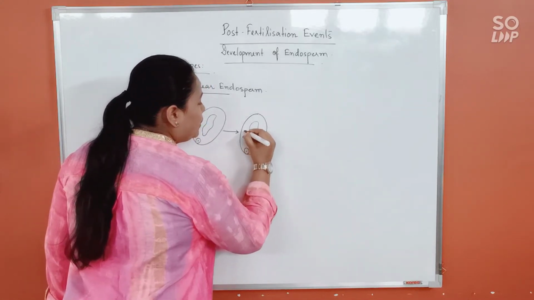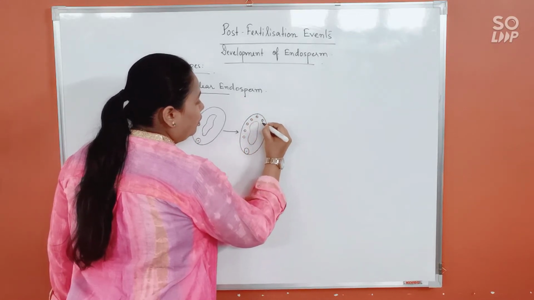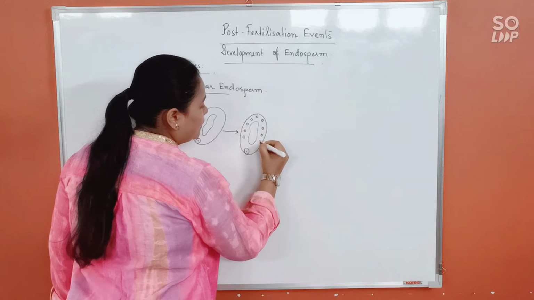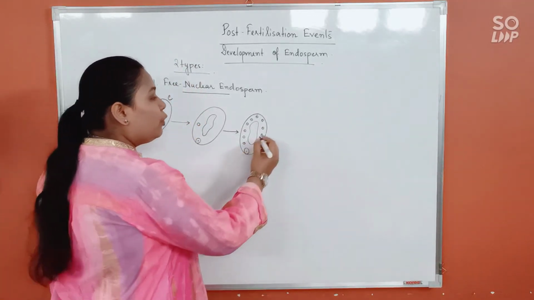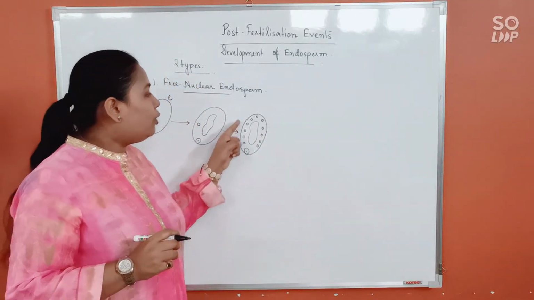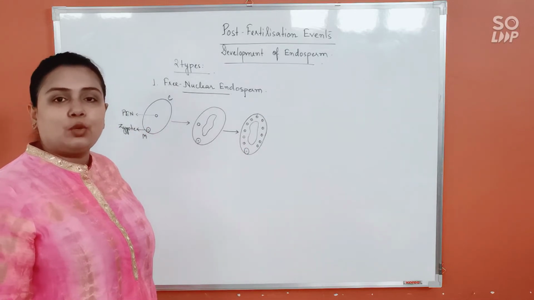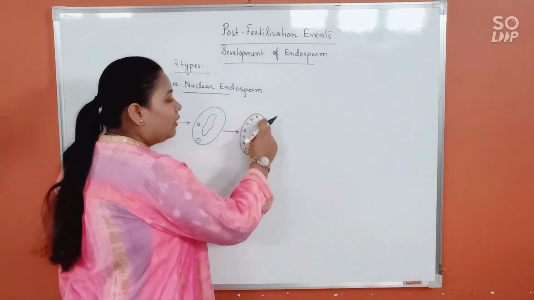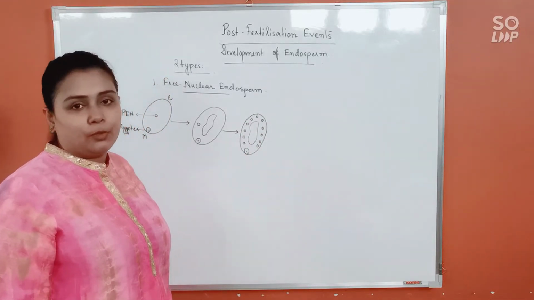Being at the periphery, the primary endosperm nucleus will undergo various rounds of karyokinesis, meaning nuclear division. Try to understand this: only karyokinesis is happening. It is not being followed by cytokinesis. So these are all free nuclei that are being formed at the periphery of the embryo sac.